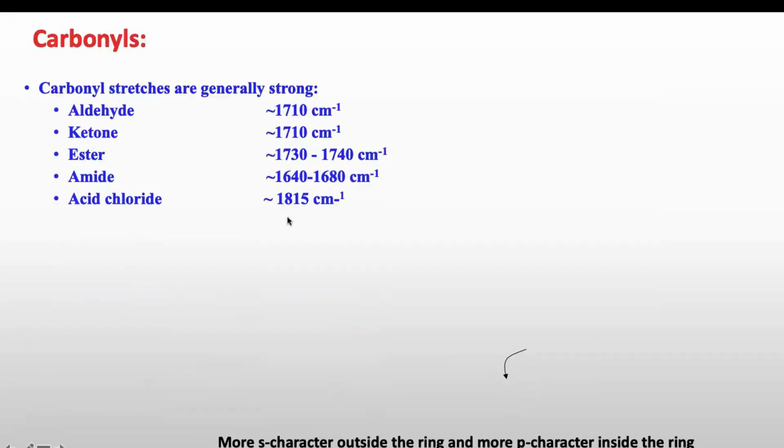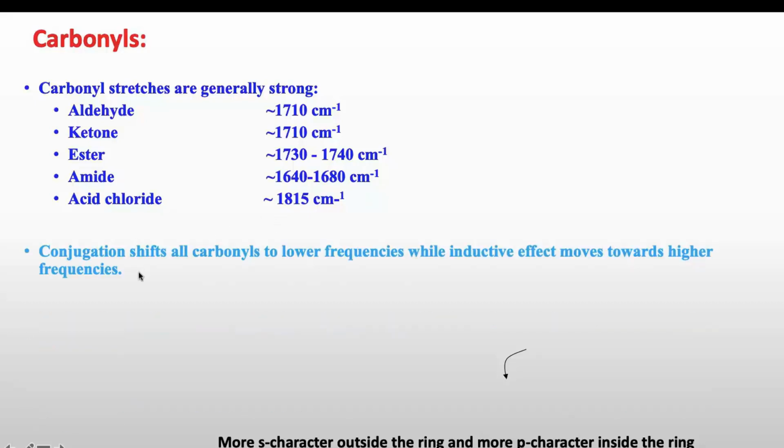So finally we can put them in a table. C=O in case of aldehyde and ketone appears around 1710 cm⁻¹. In case of ester, it appears around 1730 to 1740 cm⁻¹. In case of amide, it appears at 1640 to 1680 cm⁻¹, and in acid chloride, it appears at 1850 cm⁻¹. And the conjugation shifts carbonyl to lower frequency, while inductive effects move towards the higher frequency.